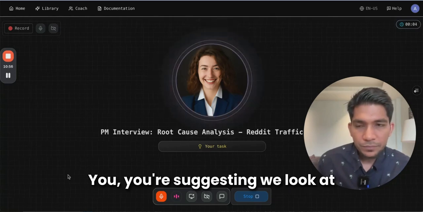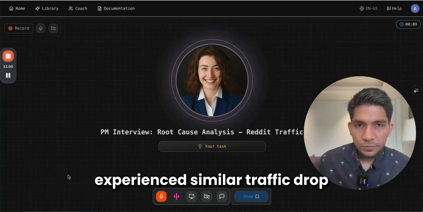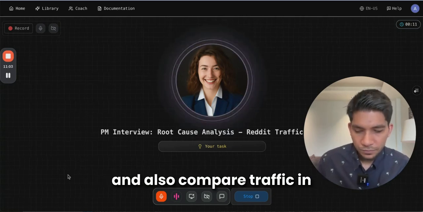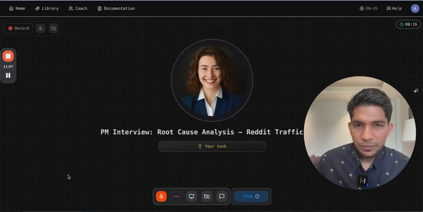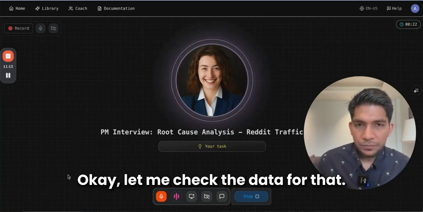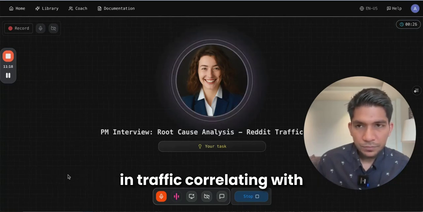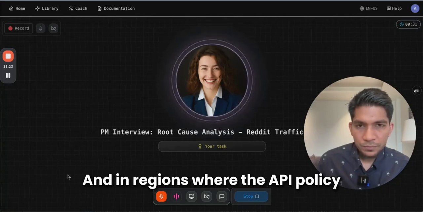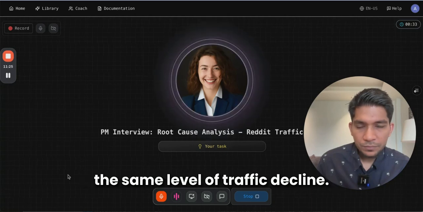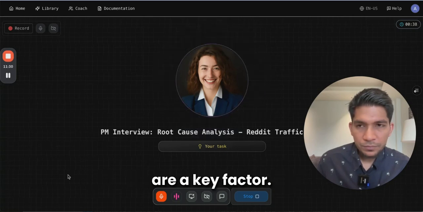I'm back now. You're suggesting we look at specific subreddits that went private to see if they experienced a similar traffic drop, and also compare traffic in regions where the API policy hasn't been enforced? That is true, yes. Okay, let me check the data for that. Yes, the subreddits that went private show a significant traffic drop, correlating with when they changed their status. And in regions where the API policy hasn't been enforced, we don't see the same level of traffic decline. This strongly suggests the moderator protests are a key factor.